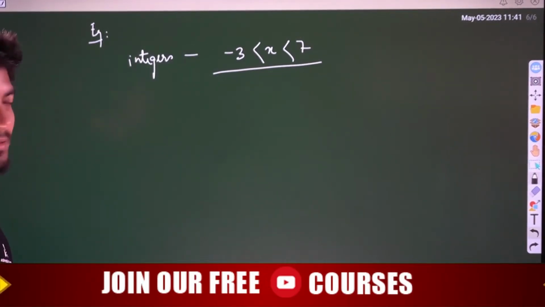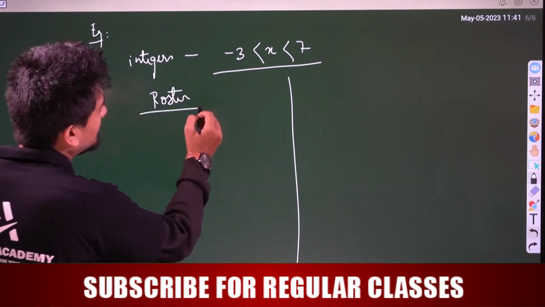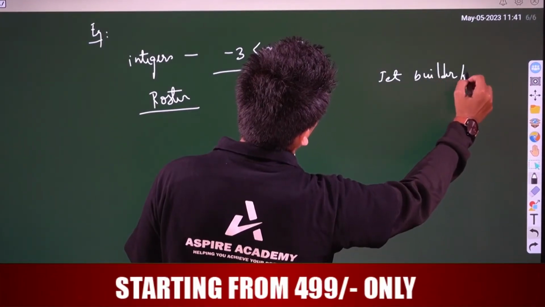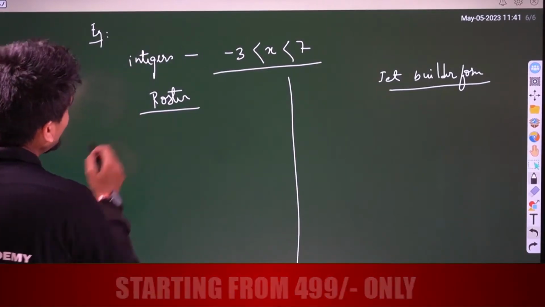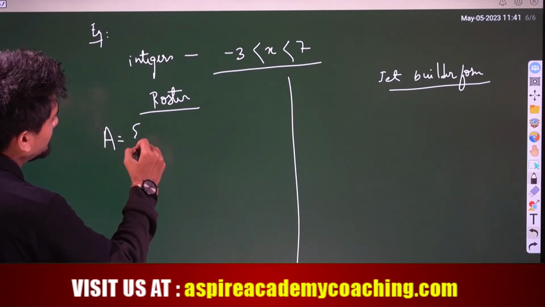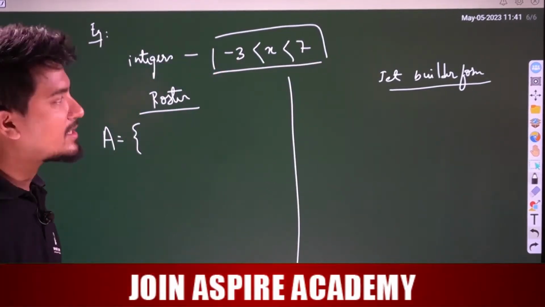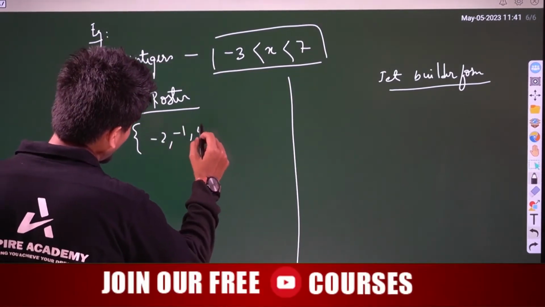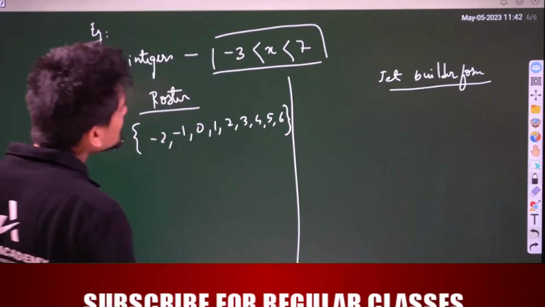I have to write it like this. First of all I have to write in roster form or tabular form, then I have to write it using set builder form. So first, in roster form, how will I write? I can write, say A is the set of integers where the condition is given as -3 is less than x and x less than 7. So that means -2, -1, 0, 1, 2, 3, 4, 5 and 6.